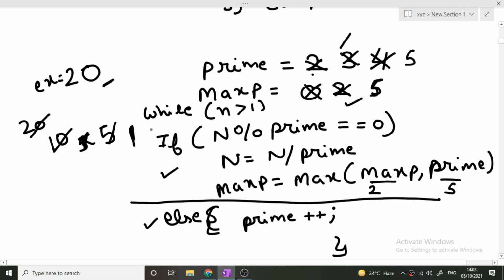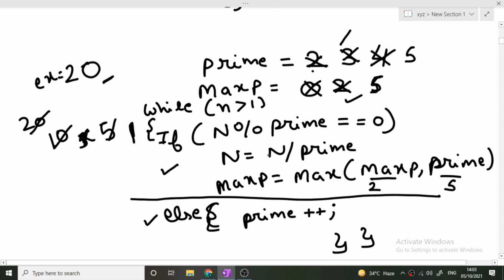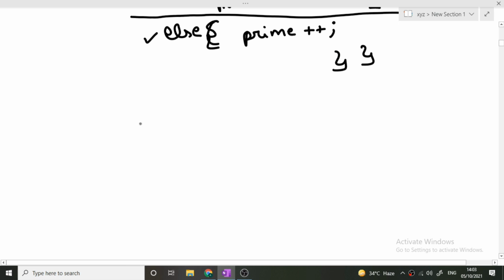And this if condition and the else condition are running inside this while loop only. Now after this loop is over, our n value is 1. Now what we'll do? Now we have got our max prime value. Max prime value was 5 and our initial n was 15.